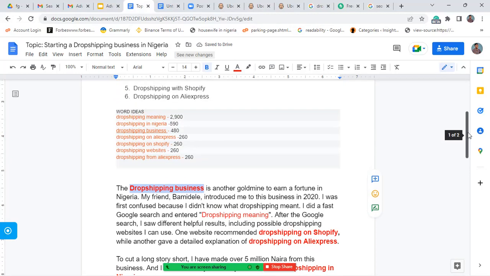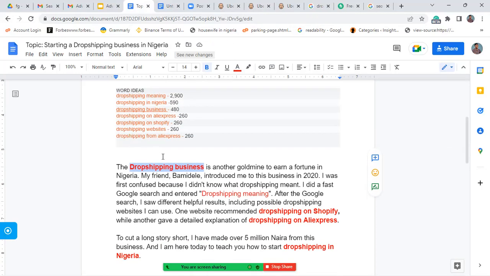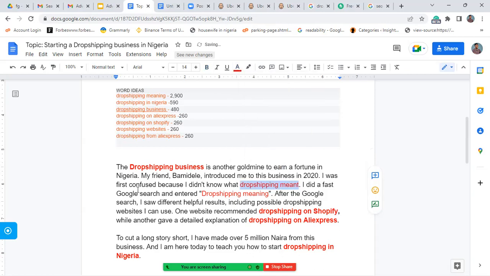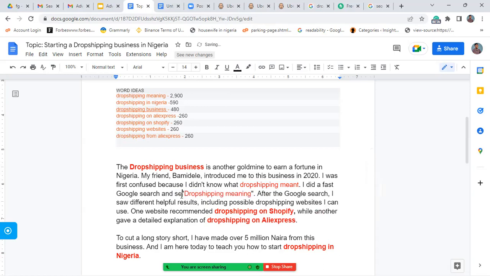Okay, so again, these are my keyword ideas, and then everything is used. The dropshipping business is another gold mine for any fortune seeker in Nigeria. My friend Bamidele introduced me to this business in 2020. I was first confused because I didn't know what dropshipping meant. Now, this is because of dropshipping meaning, so it's still part of the keyword, but not directly. I did a fast Google search and entered dropshipping meaning.